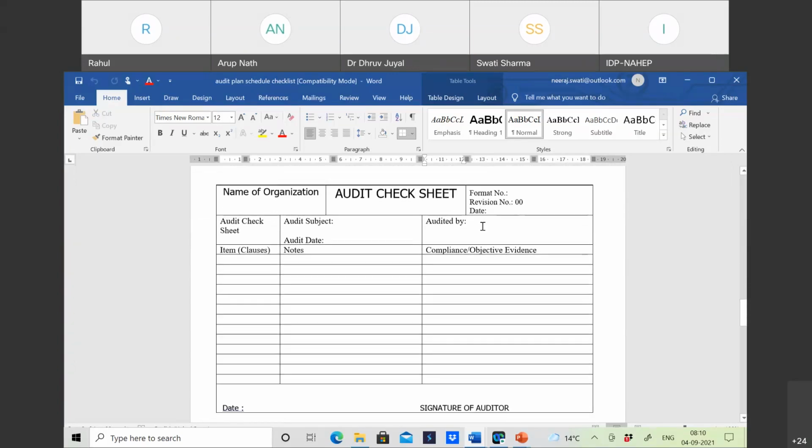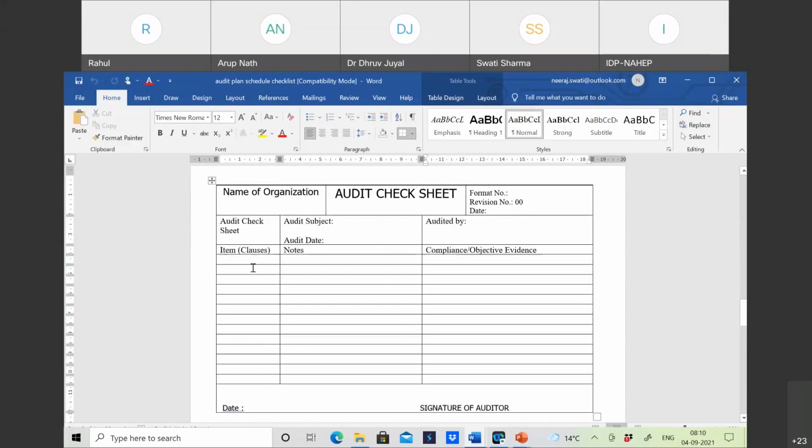Then audit check sheet should look like this. यहाँ पर clause references आएंगे, all the clauses, HACCP, procurement department, storage, marketing, calibration, whatever the departments are, or they can go through the clause wise also. अगर उन्हें clause directly लिखकर audit करना है तो they will write the clause like 5th clause, 6th clause like that.